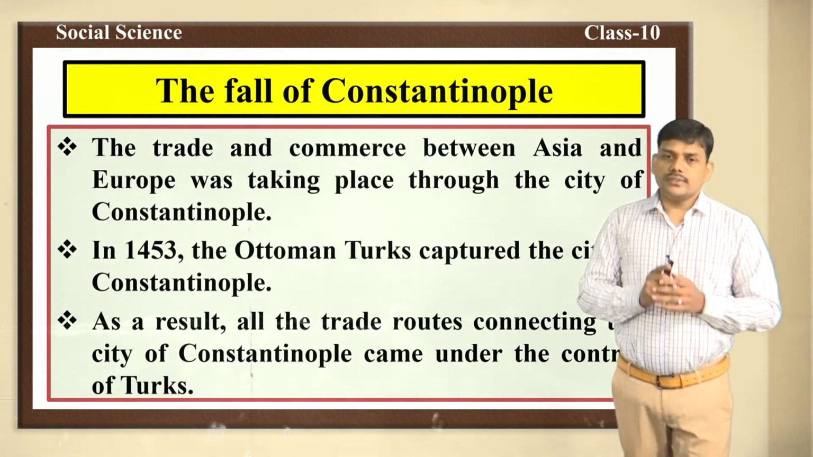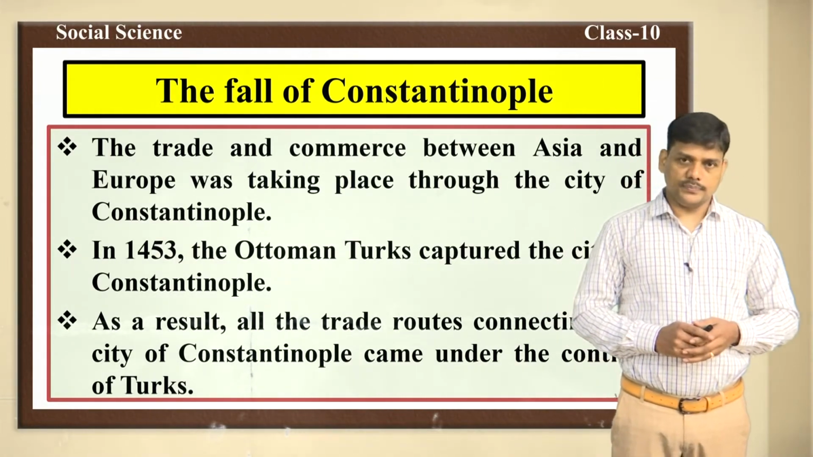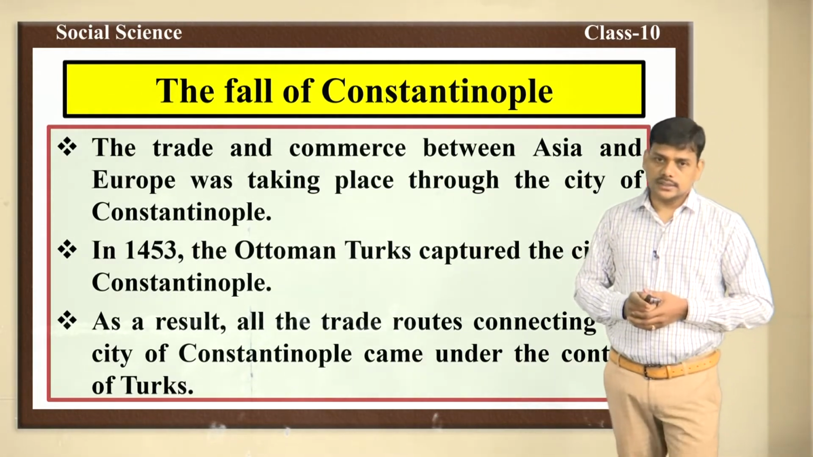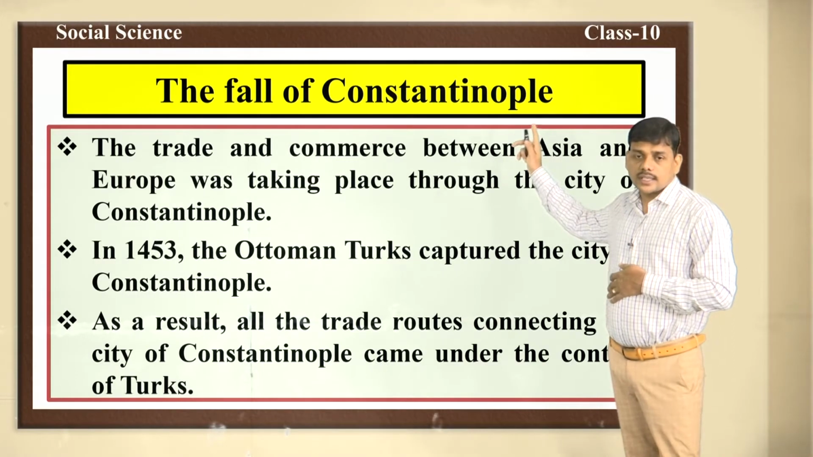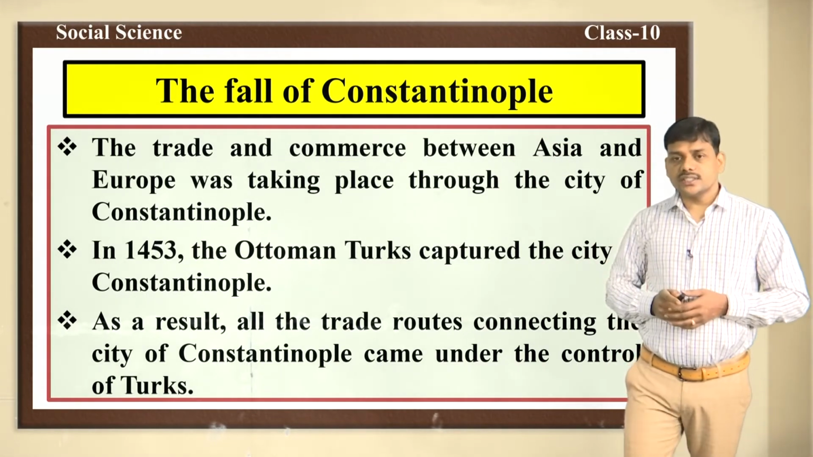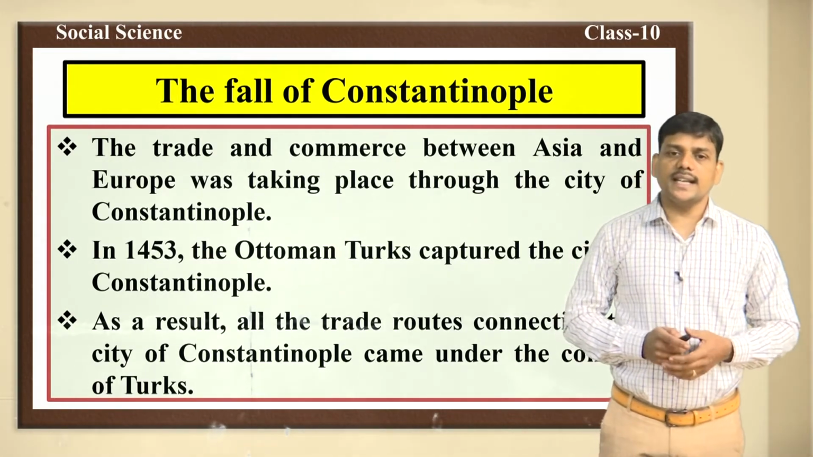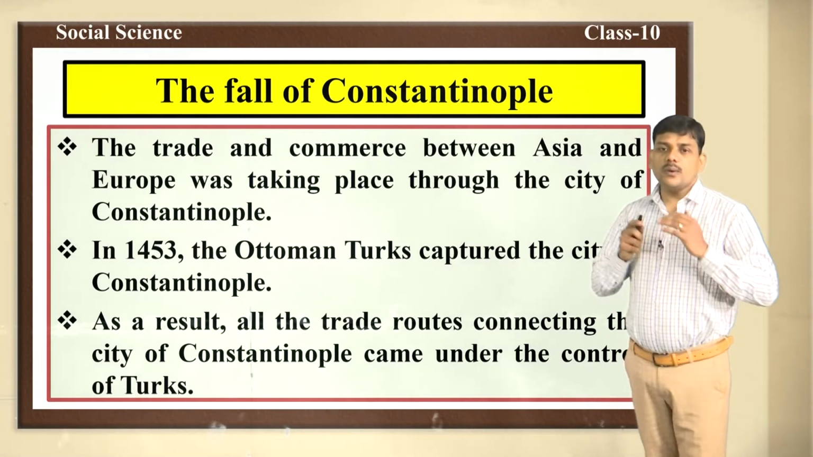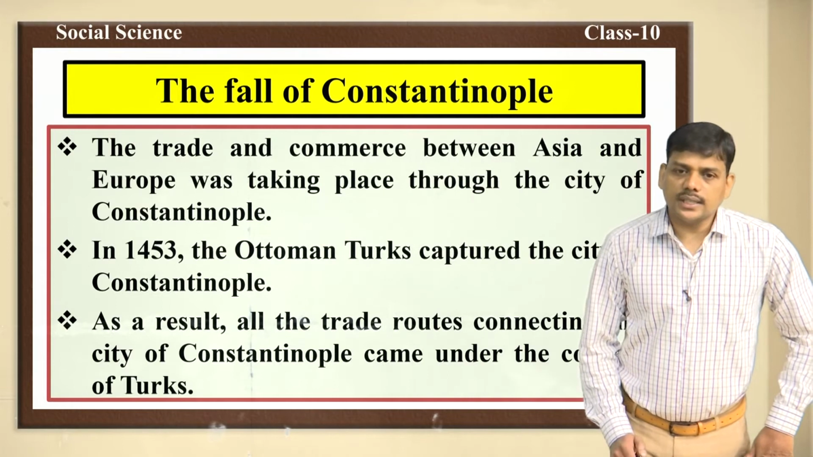In the year 1453, one of the important incidents took place in the history of the world. That incident was called the fall of Constantinople. We have already discussed that Constantinople was the main center of international trade. This Constantinople was captured by the Ottoman Turks in the year 1453.